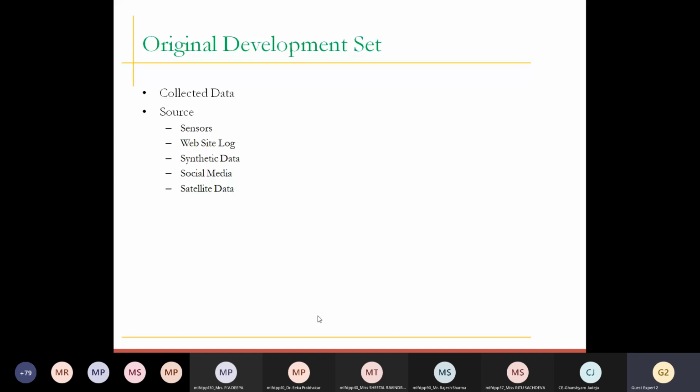This data is actually not very well formatted, not very well processed data. Initially, when you collect this data, it may contain some missing values, which means the data may not be recorded properly, or some noise, which is basically an outlier of this particular data set. So what we need to do when you have the original data set, before applying it to your machine learning model, is the pre-processing step.